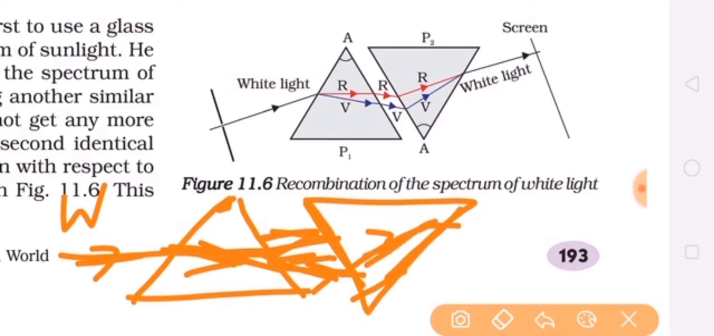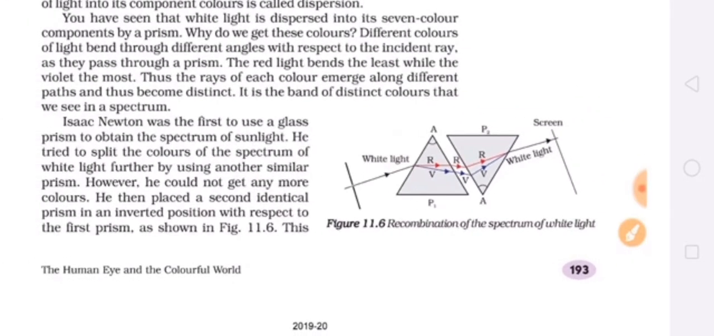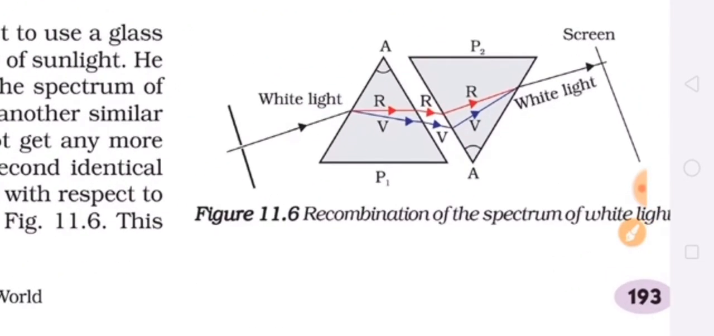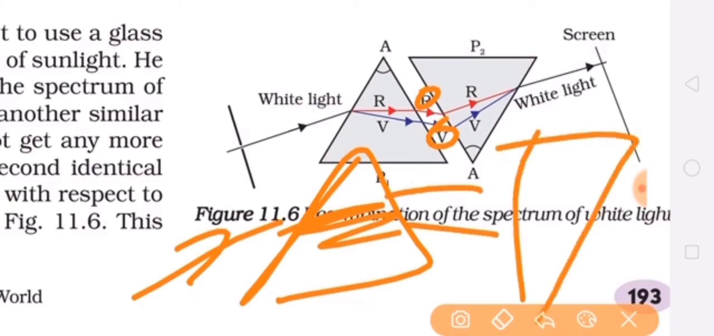This activity is called recombination of the spectrum of white light, which was given by Isaac Newton. So this activity shows that white light is a combination of 7 colors, because when white light passes through a prism, it splits into 7 colors. And when these 7 colors again pass through the identical inverted prism, it again recombines and forms white light. So in this way, the recombination of the spectrum of white light takes place.